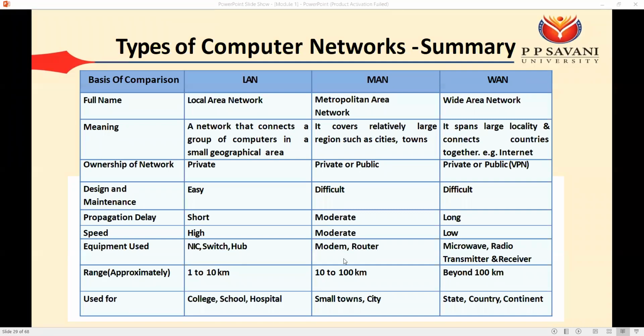Okay, while in case of the MAN we have the modem and router, while in case of the WAN we have various frequencies, microwave, and we require the transmitter and receiver. Range is for LAN 1 to 10 kilometer, for MAN 10 to 100 kilometer, and for WAN beyond 100 kilometer. LAN is used for college, school, hospital. MAN is for small town, cities, and WAN is for state, country, and continent. Okay.